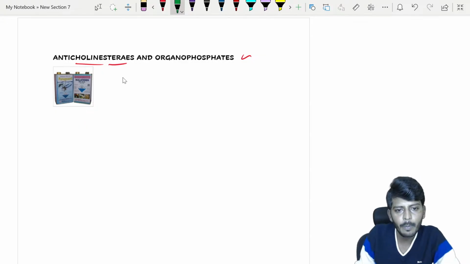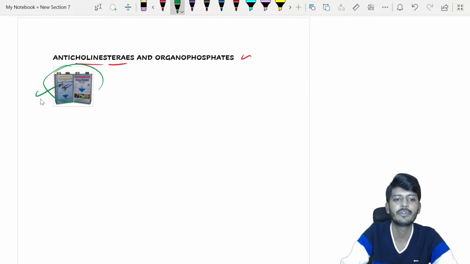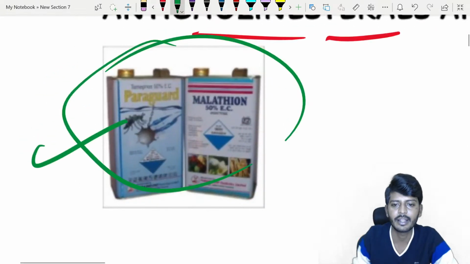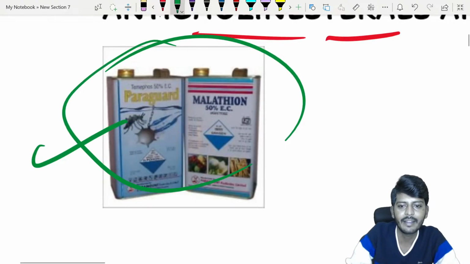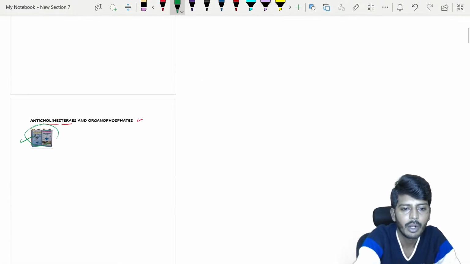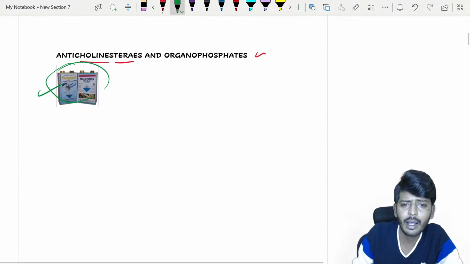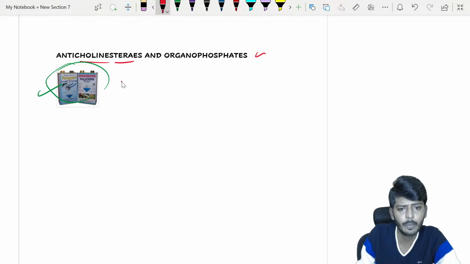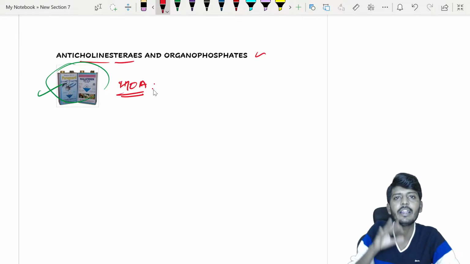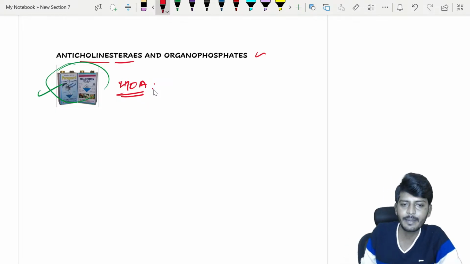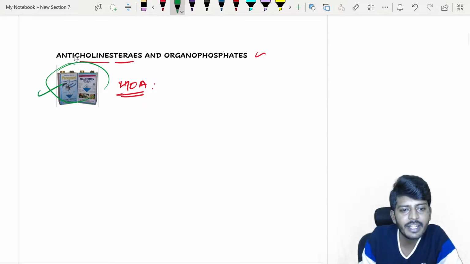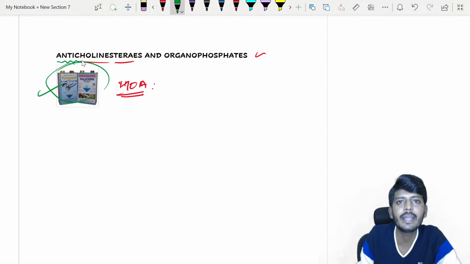Anyways, organophosphates and anticholinesterases. First, there is an image given here of organophosphates. That is the classic example. You have your parathion and malathion. Okay, what do you have? Parathion and malathion. So let's start off with the anticholinesterases and organophosphates. What is the mechanism of action of both of these things? What are the clinical features? How do we diagnose and how do we pick up? So first let's start off with the mechanism of action. Mechanism of action, the word itself is very clear. It is not 'anti', brother. What is that?